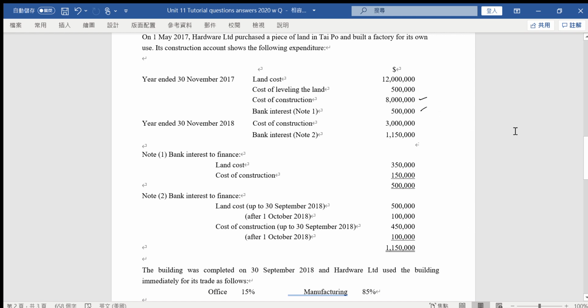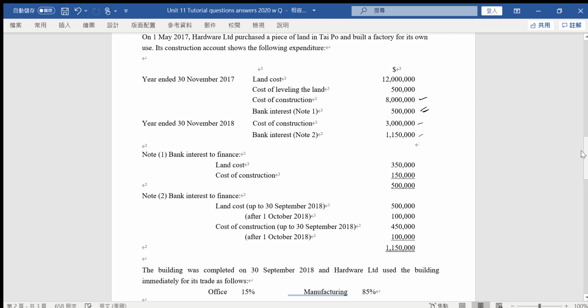Then in another year, 2018, another cost of the construction is 3 million, and the bank interest is in total 1.15 million. According to that, it gives you a note about the bank interest in the first year and the second year, and about this 500,000.